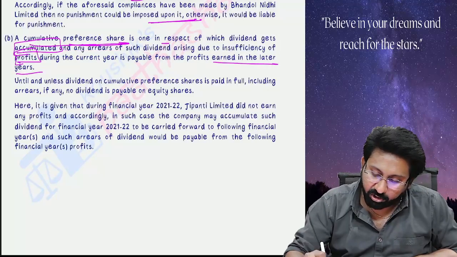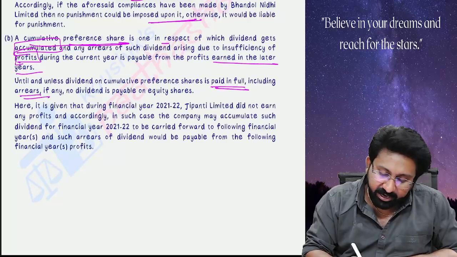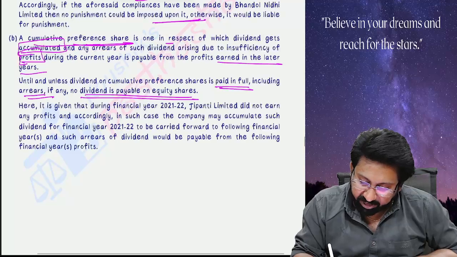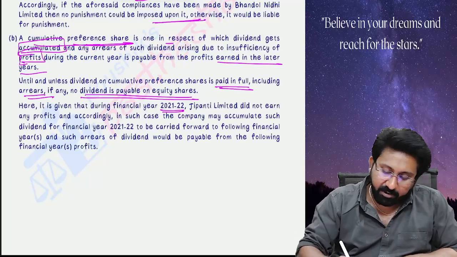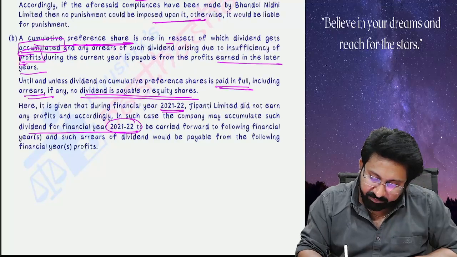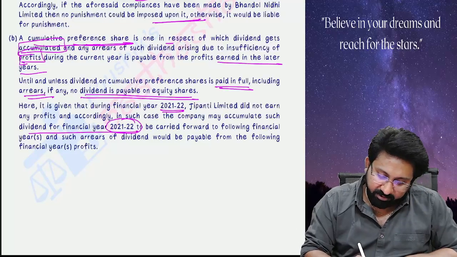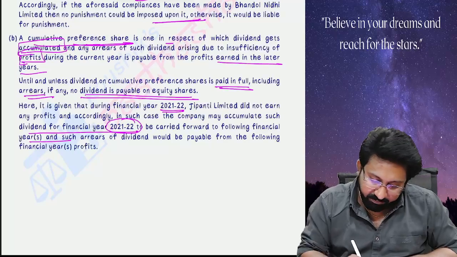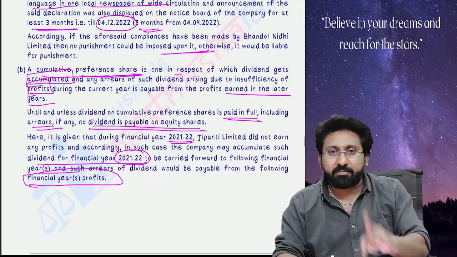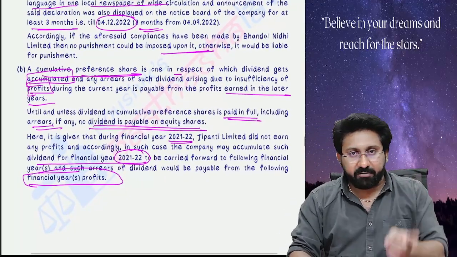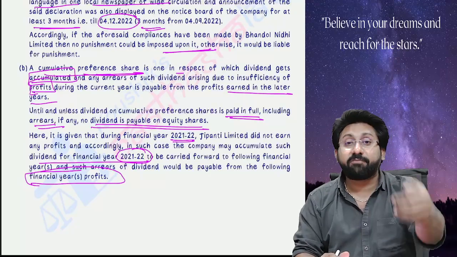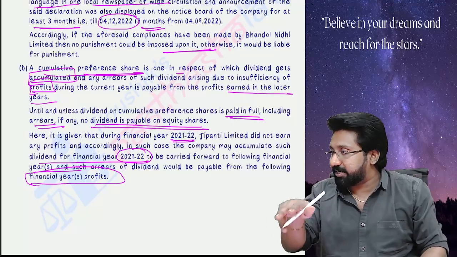Until and unless dividend on cumulative preference shares is paid in full, including arrears, no dividend is payable on equity shares. Here, it is given that during the financial year 21-22, Japan Limited did not earn any profits and accordingly, in such case, the company may accumulate dividends for the financial year 21-22 to be carried forward to the following financial years, and such arrears of dividend would be payable from the following profits. Simply to tell in one line, in case of cumulative preference shares, any dividend which is not paid in one of the years will be accumulated and paid as arrears in the next year along with the preference dividend of that year. So two dividends we have to pay on preference shares that year.